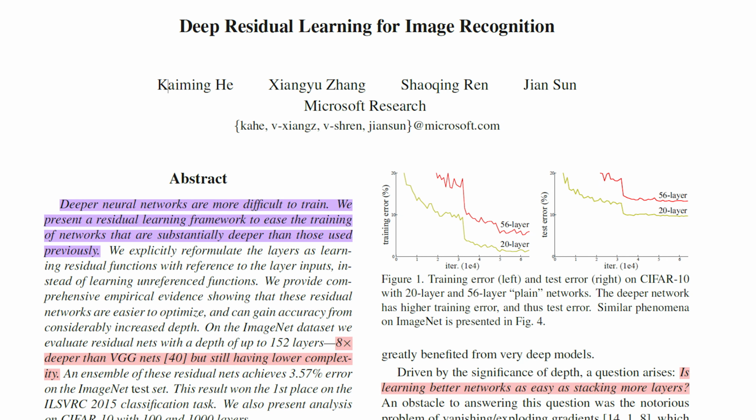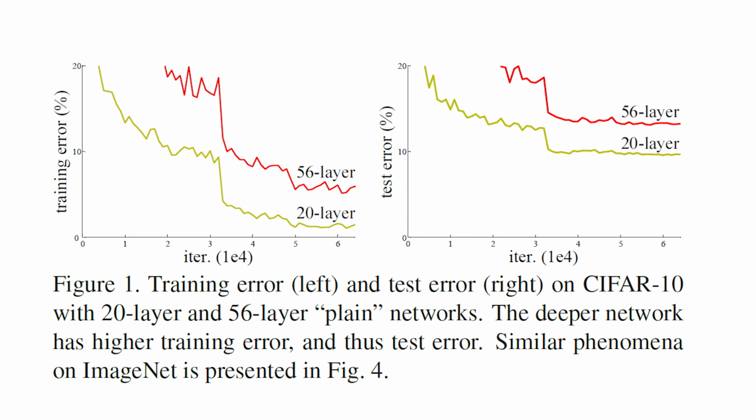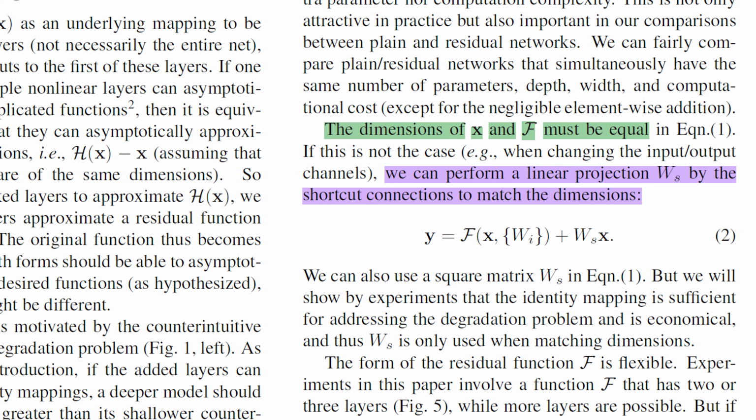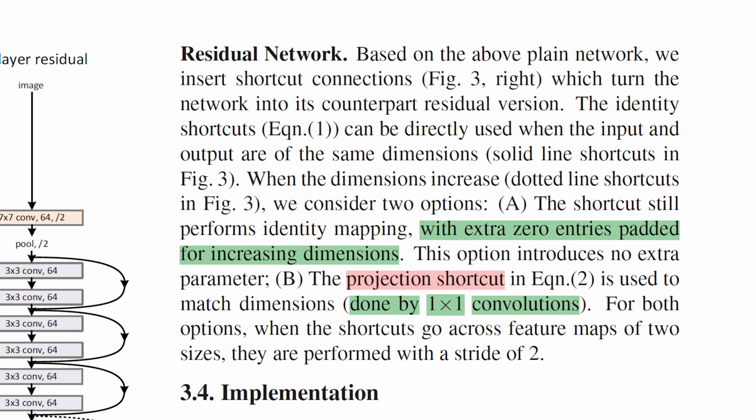Now, if you read the original paper, you will see that the authors explicitly show what happens when a 20-layer network and a 56-layer network are trained. This directly demonstrates the residual block concept we have been discussing. They also show the use of the W projection matrix, which is implemented using one-by-one convolution.